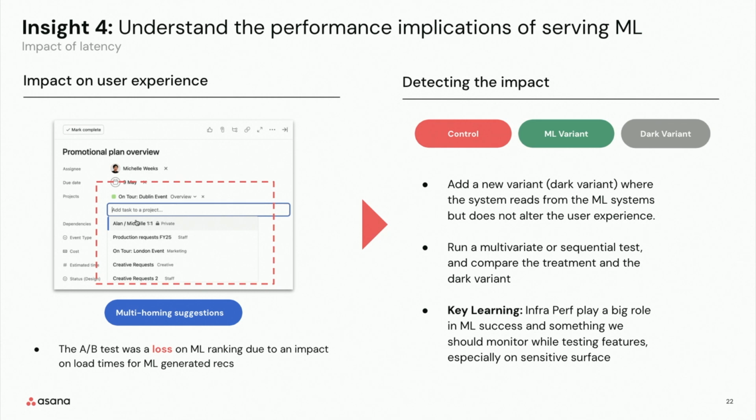When we compared the dark variant with the ML variant, which essentially normalizes for latency, we found positive metric movement. But when we compared the dark variant with the control, which had the same UI experience and the same rankings, the dark variant performed worse, and this was because of the additional latency of running all the backend computations. So, introducing latency because of serving ML led to an overall worse performance, even though our model was actually better than our existing rankings.